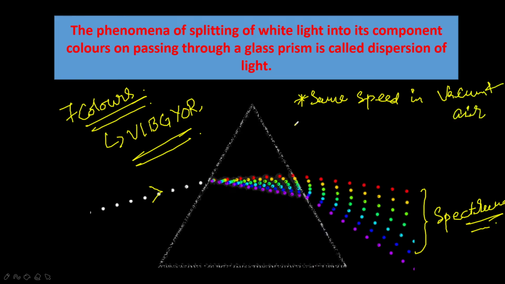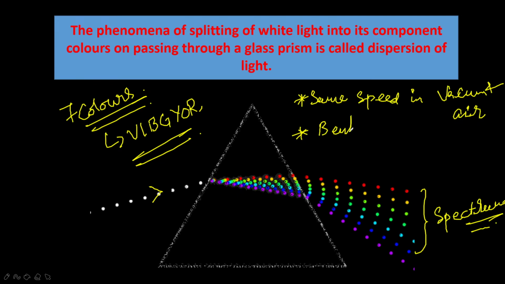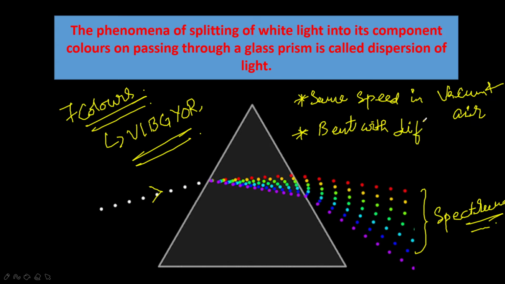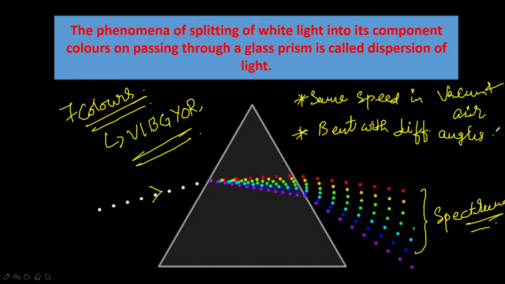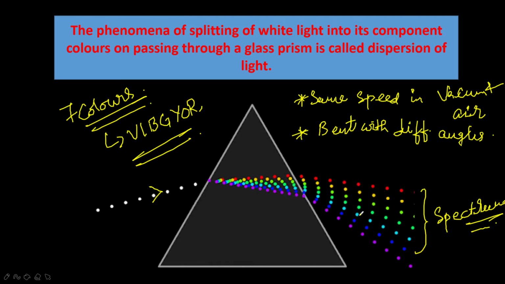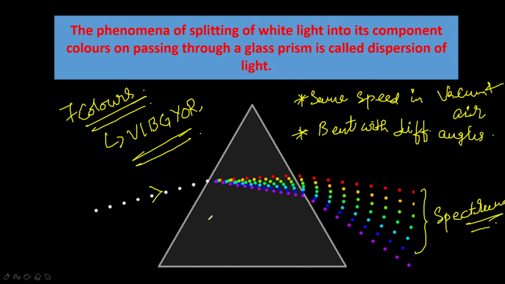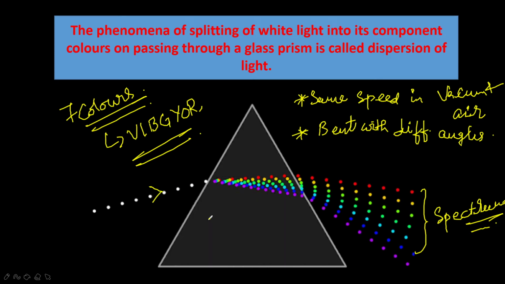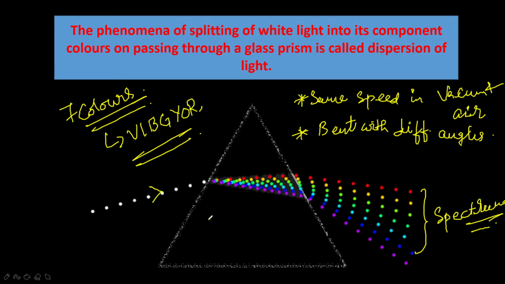And the next point is that they bend with different angles. When a white light ray is incident on the face of the prism, waves of different colors deviate through different angles, and in this process they get separated or dispersed. The prism bends each wavelength of white light, which is a mixture of 7 colors, by a different amount.